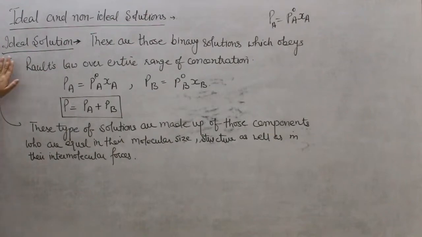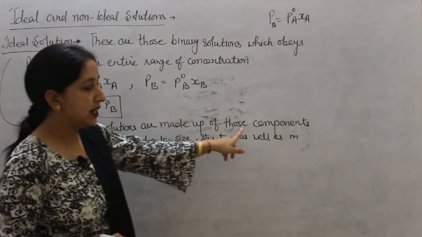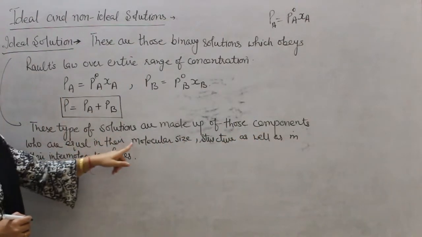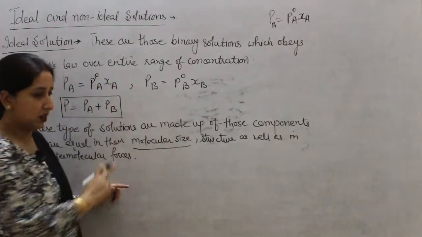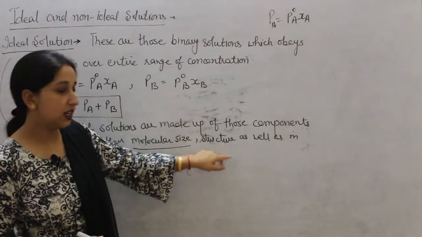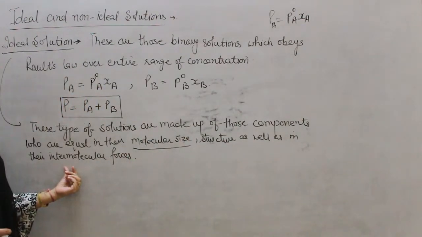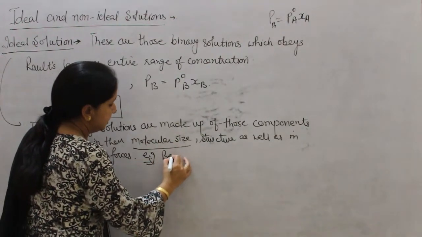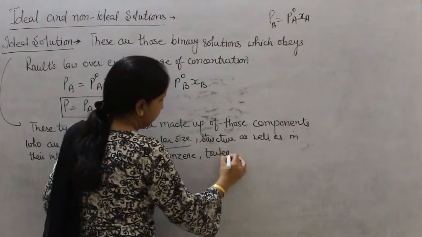So which type of solutions are ideal in nature? Those solutions which are made up of components which are equal in their molecular size, almost equal in their structure, as well as in their intermolecular forces. The best example for this type of solution is benzene and toluene.